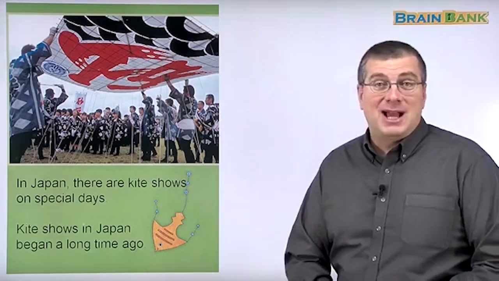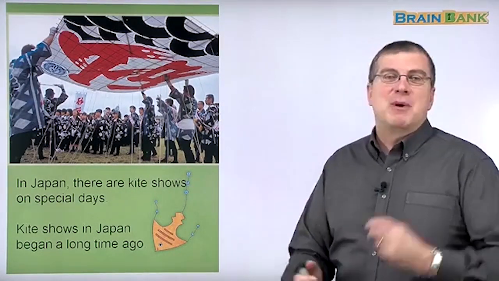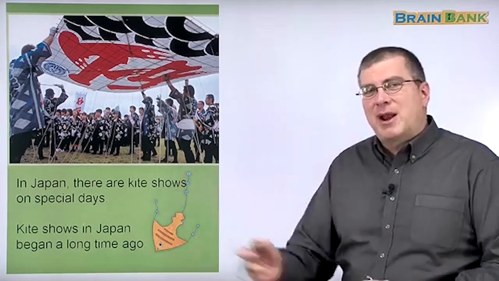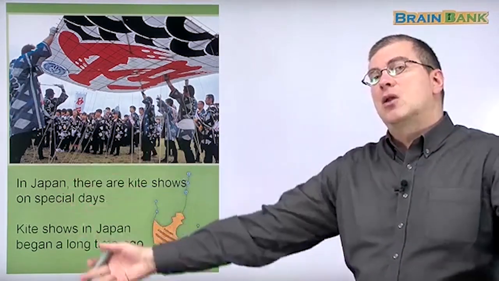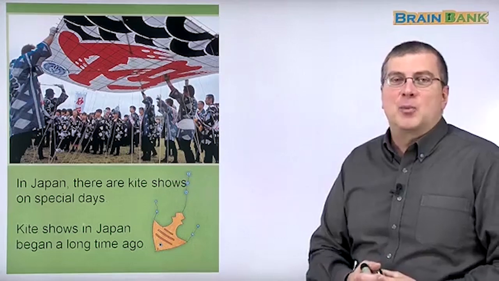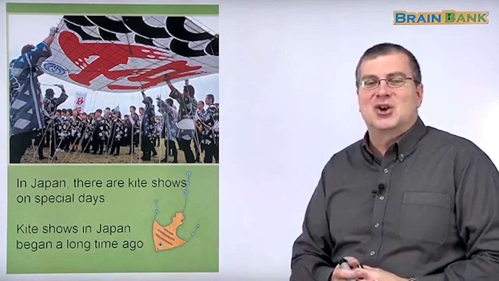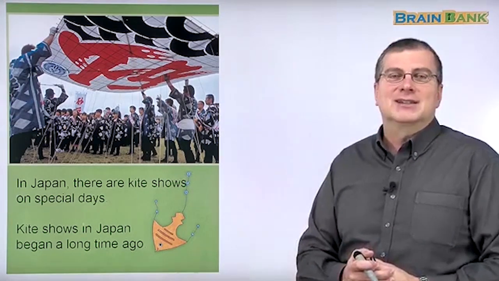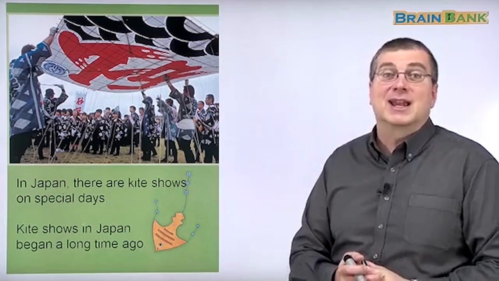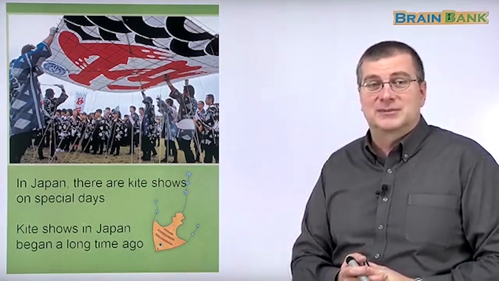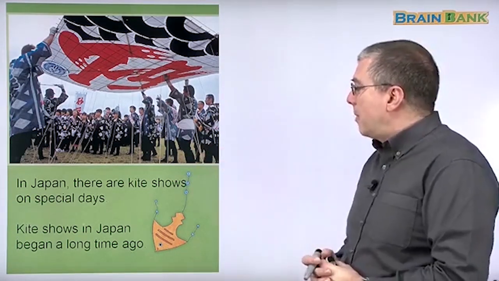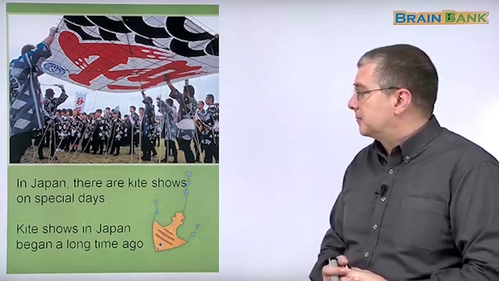We're learning about kites in this lesson. We've learned about the history of kites. We've learned about how kites have spread out all over the world. And we've seen how people use kites today in shows. There's many different styles and sizes and colors of kites. Well, let's read some more about kites in Japan.